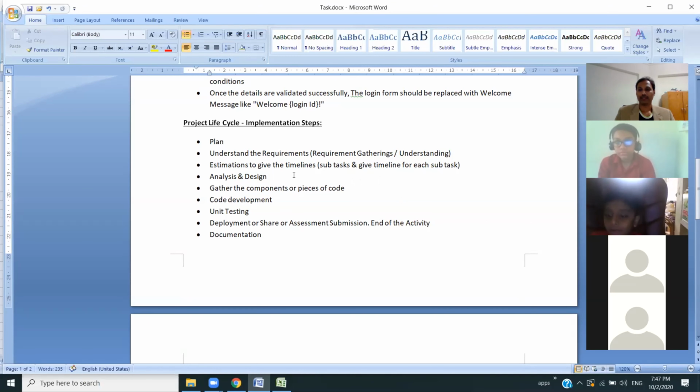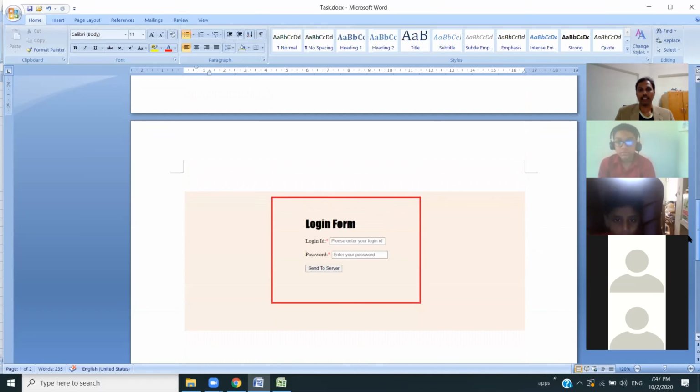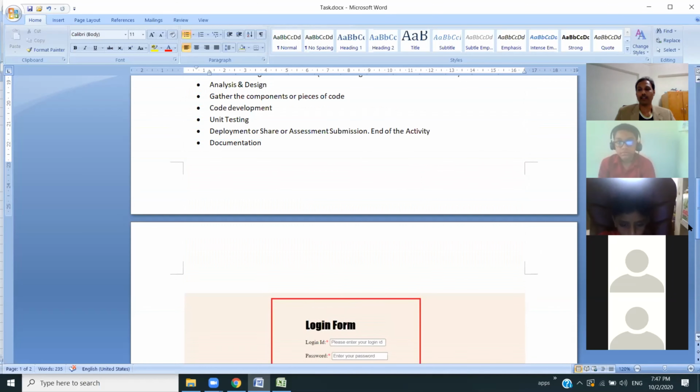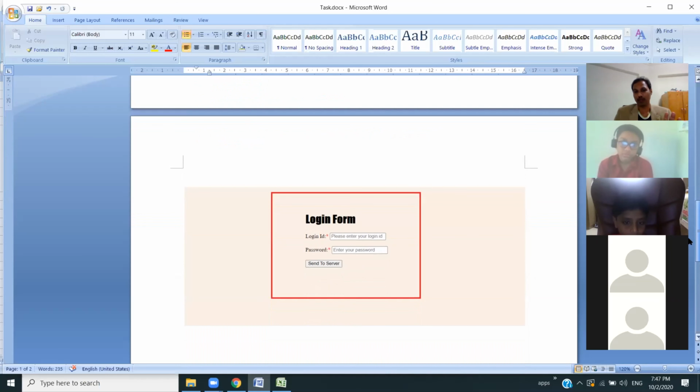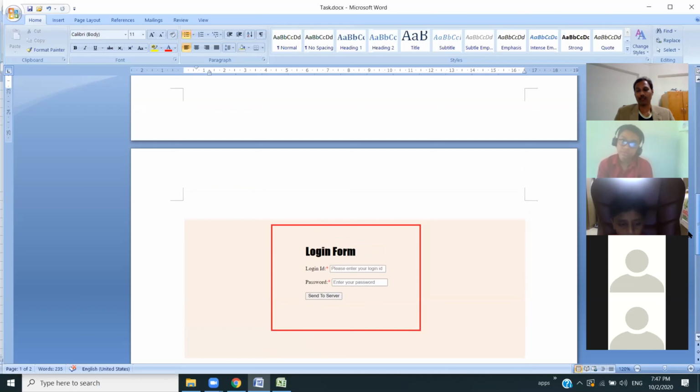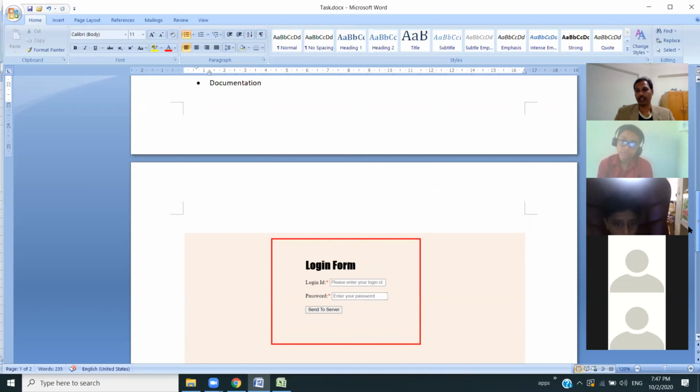And also down in the last page, is it the final output? Yeah, this is the expected wireframe. The expected output should be something like this. Being a user, I expect my login form should look something like this. So how impressively we can make it, that's up to you guys.